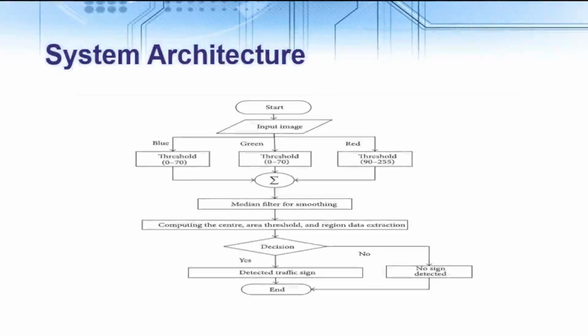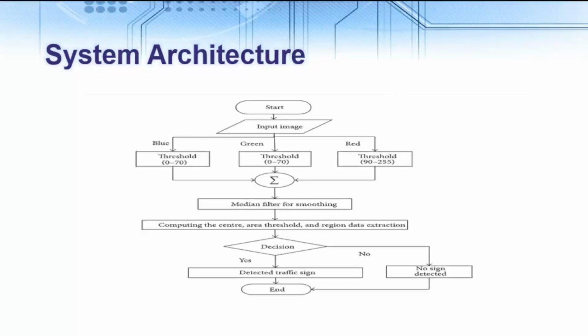So, the system architecture. The idea is to use color characteristics of the preferred object to accelerate the procedure without employing model-based classifiers, which is a time-consuming process. After filtering and analyzing the features of the detected object, the candidates of the traffic signs are selected based on shape matching. We started by giving the data and then dividing it into different colors, and then we analyze the threshold of the data, as this later on would help us classify the image accurately.